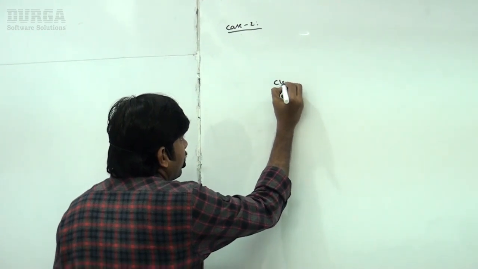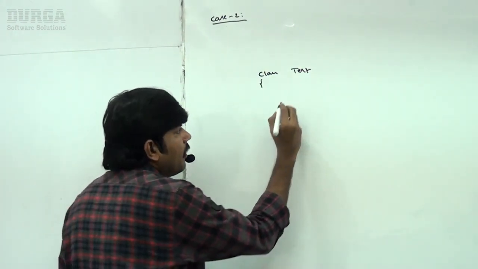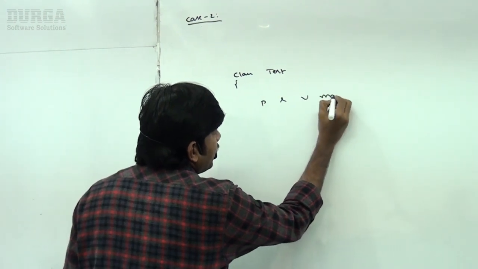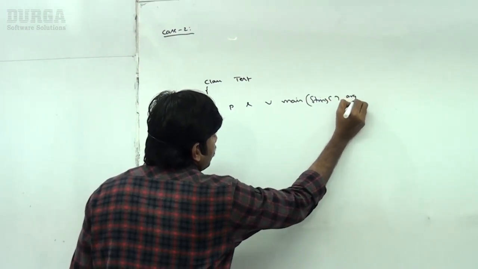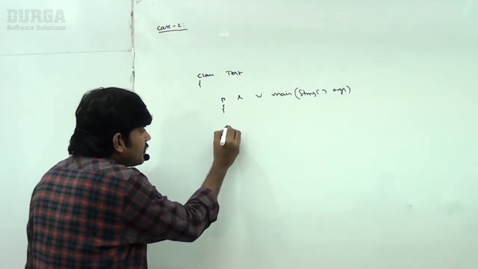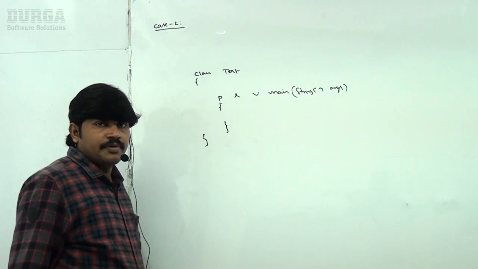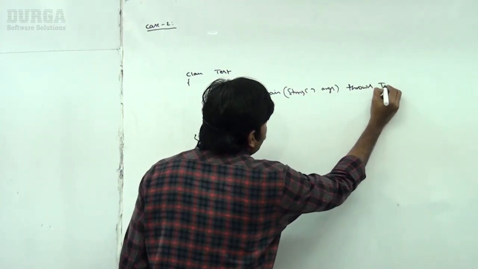Here I'm taking class Tester, public static void main, String array args. Just observe carefully. Now I'm taking throws Test.